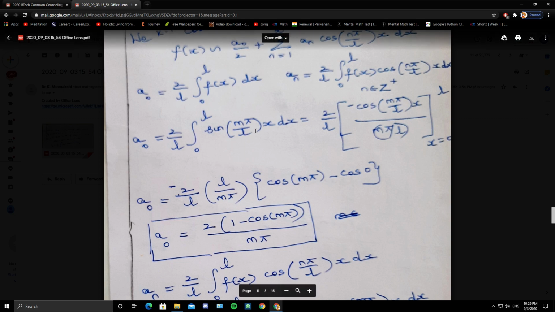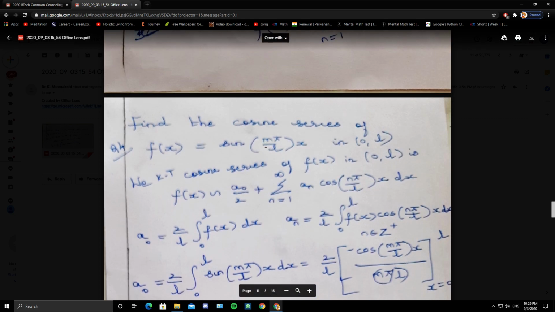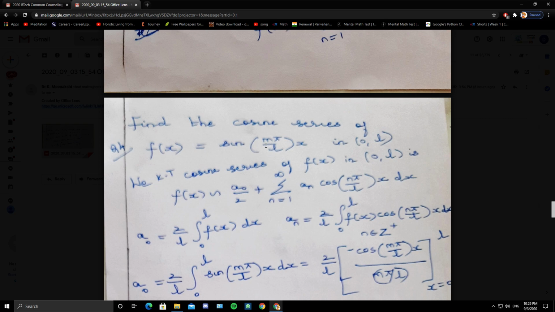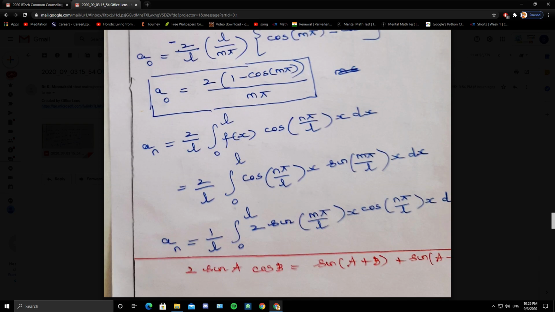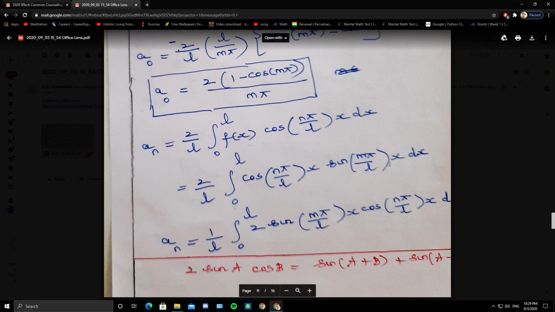Now you are not given the condition for m. If you are not given the condition for m, take it for granted that m is a positive integer. I repeat, if you are not given the condition for the constant m, you can take it for granted that m is a positive integer. Now what is an? 2 by L integral 0 to L f of x cos of n pi by L x dx. So what is f of x? Sine of m pi by L x.